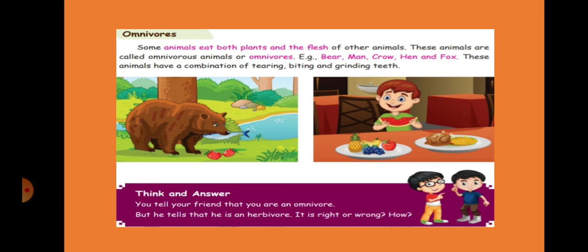So these animals are called omnivorous animals or omnivores. They eat both plants as well as flesh. Examples: bear, man, crow, hen and fox. So even we are called omnivores. These animals have a combination of tearing, biting and grinding teeth. So three types of teeth we can see: tearing, biting and grinding. These are the three types of animals based on their food habits.